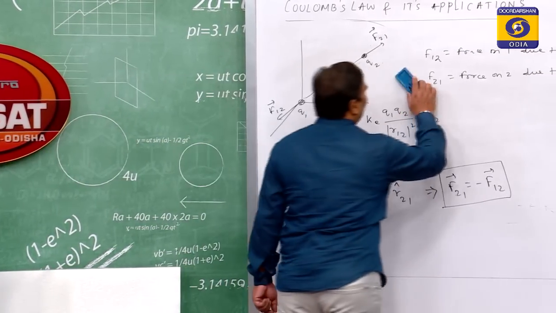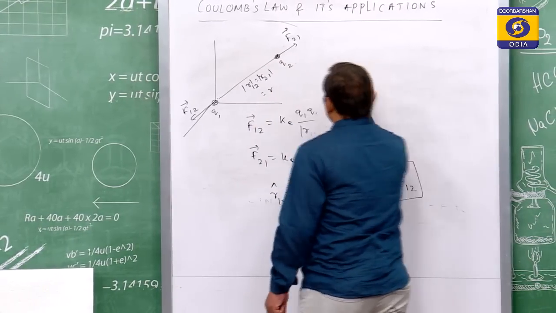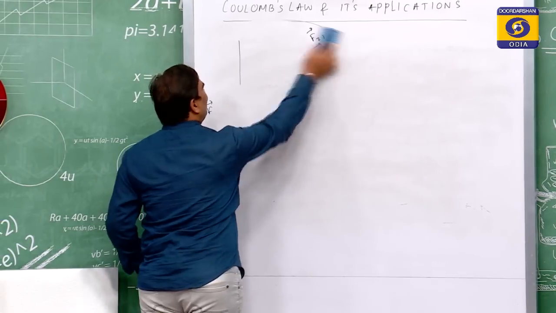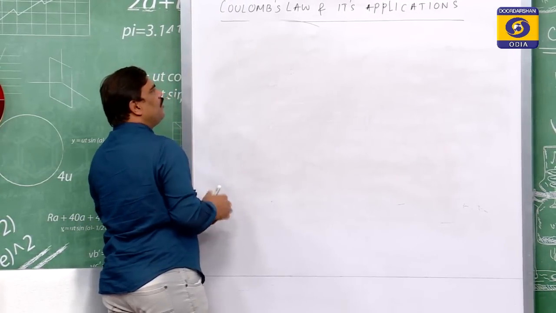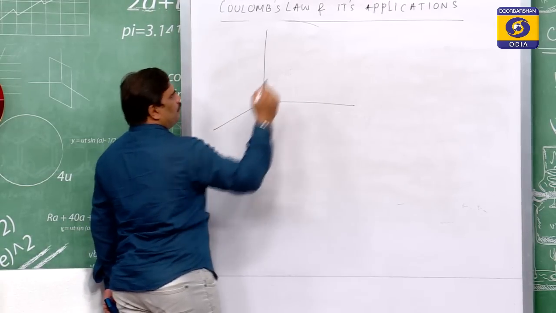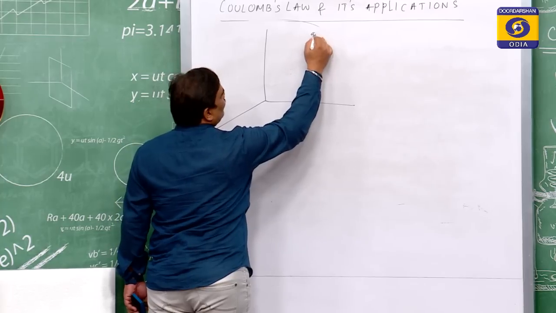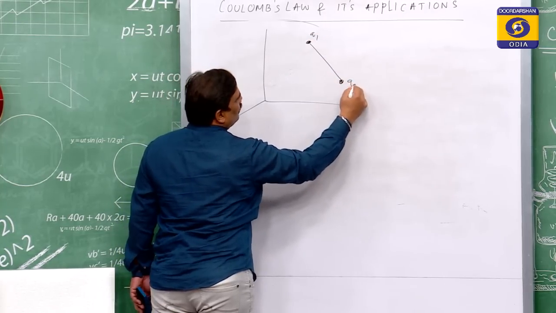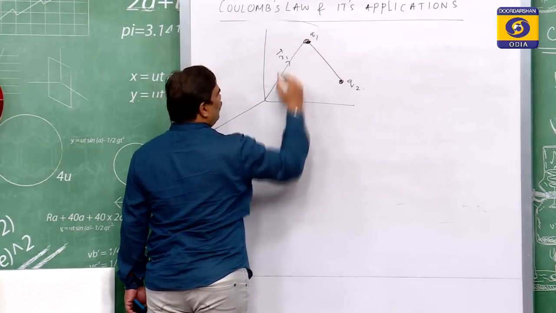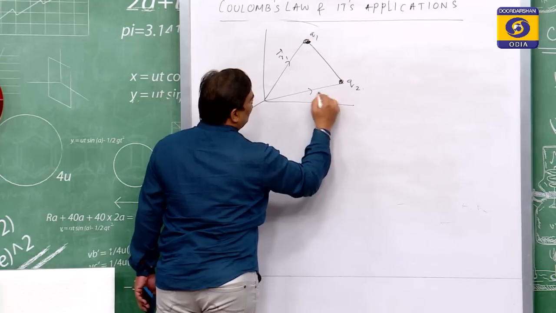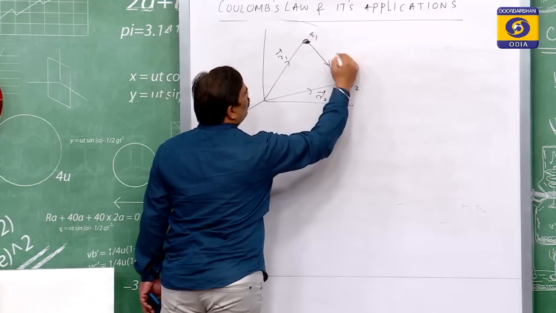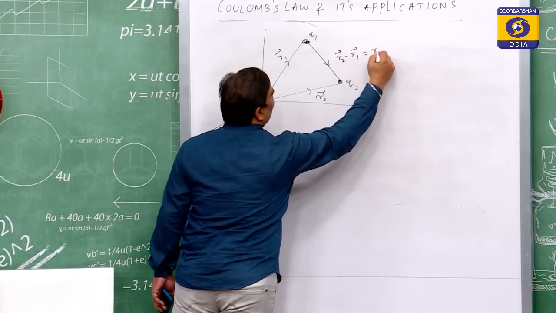If the origin is not on any one of the charges, if my origin is shifted to some other place, then how do we calculate the Coulomb force? Suppose this is my charge number 1 and this is my charge number 2. This is the position vector of charge number 1, R1, the position vector of charge number 2 is R2, and this will be R2 minus R1, this is R21.